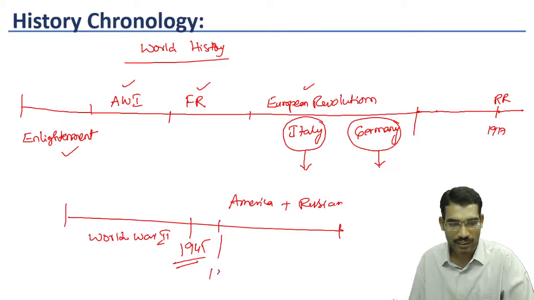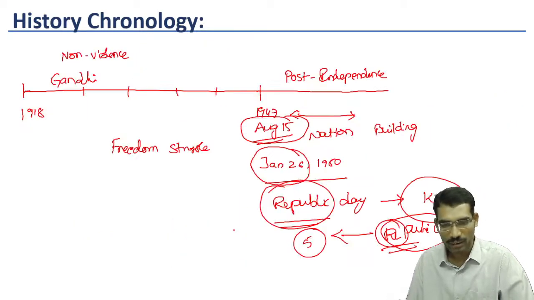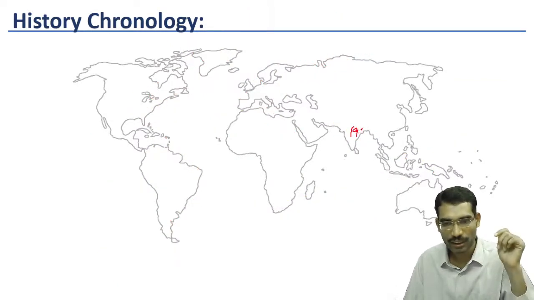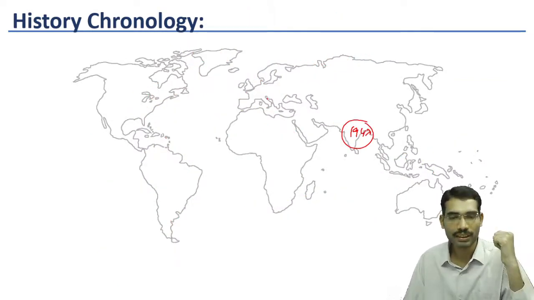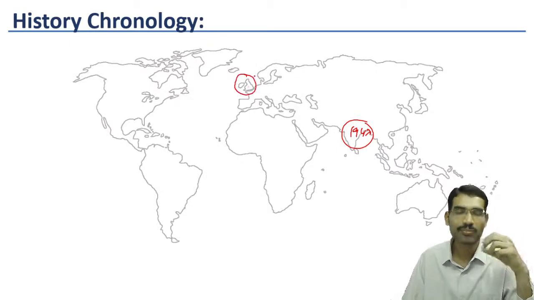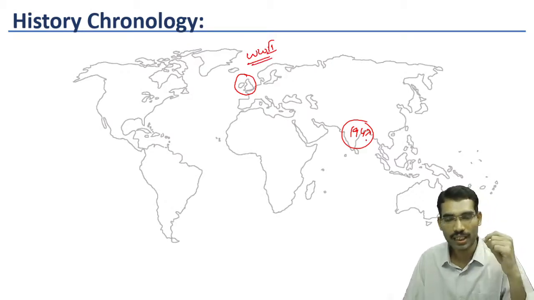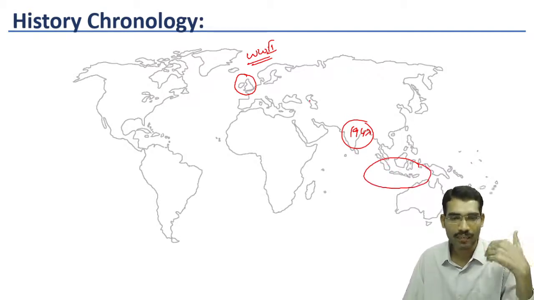In 1947, British also became very weak because in 1947 India became an independent country. Now gradually Britain also became very weak. Due to World War II, it became weak. Now it had to lose colonies like India, Sri Lanka. Now Dutch people also had to leave their colonies. A kind of decolonization took place.